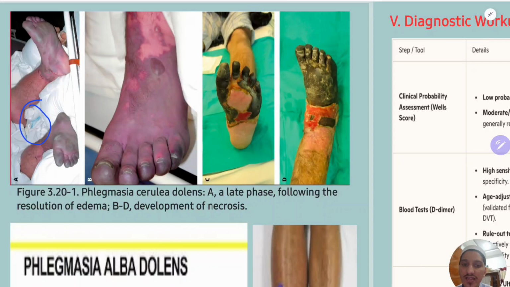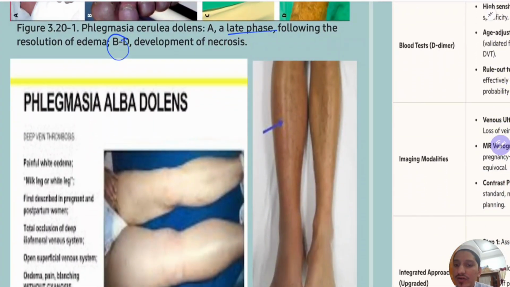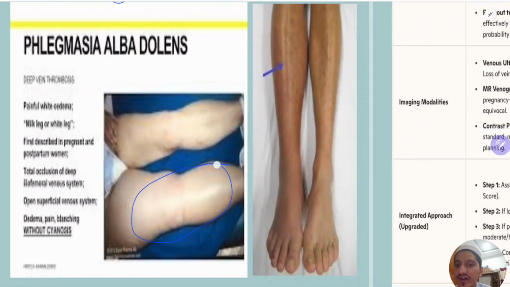In the late phase, B to D, there is necrosis and development of gangrene. So this is phlegmasia cerulea dolens, an emergency. And this is alba dolens. See this limb, it is milky white in color, not clearly shown in this image. Alba dolens is seen mainly in pregnant women and the puerperal period.